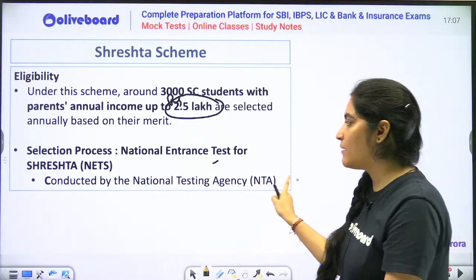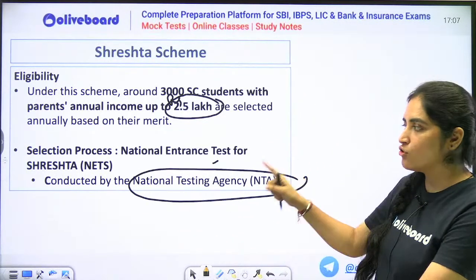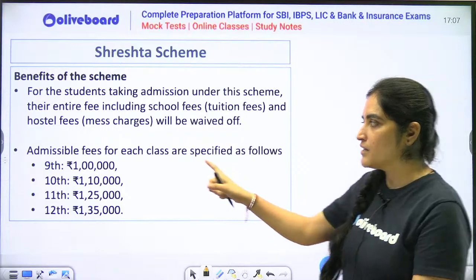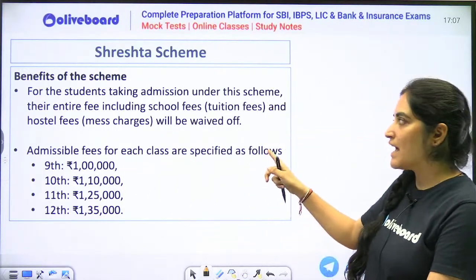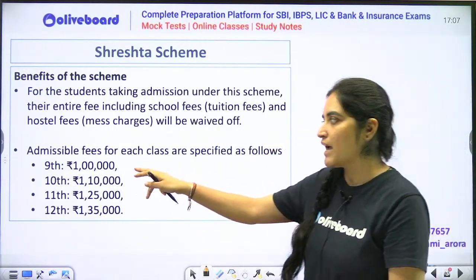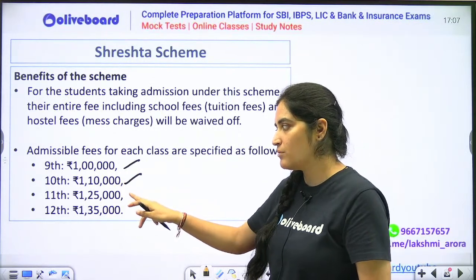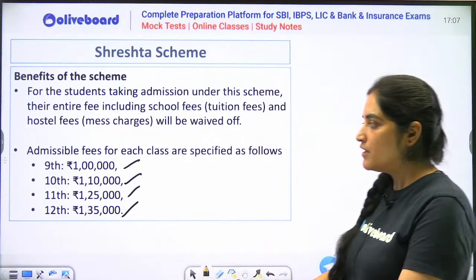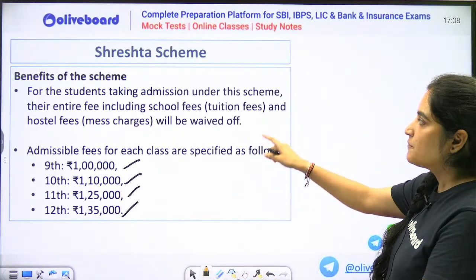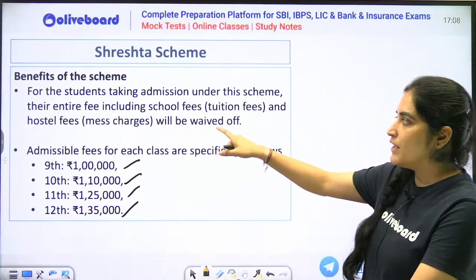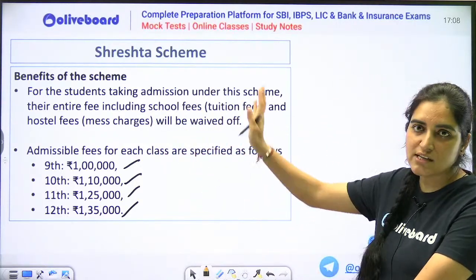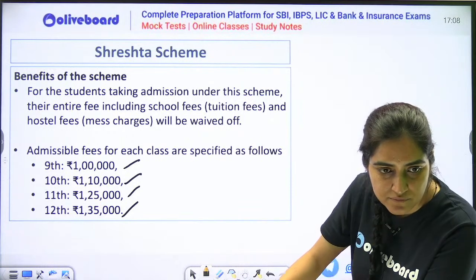This will be conducted by the National Testing Agency, and those who qualify this test will be given admission to 9th and 11th. The fees for each class: for 9th it is 1 lakh, for 10th 1.1 lakh, for 11th it is 1.25, and 12th it is 1.35. This tuition fee includes hostel charges as well, and everything will be waived off if the student is able to qualify that exam.